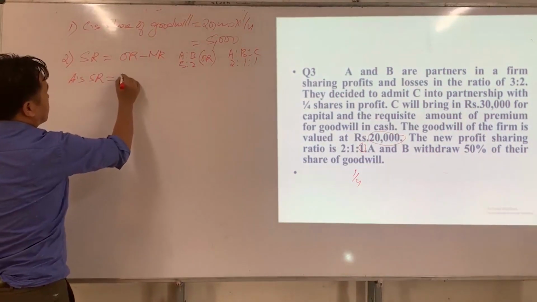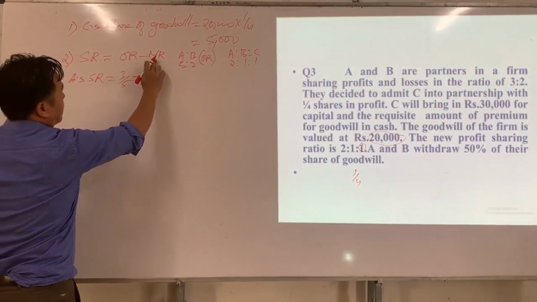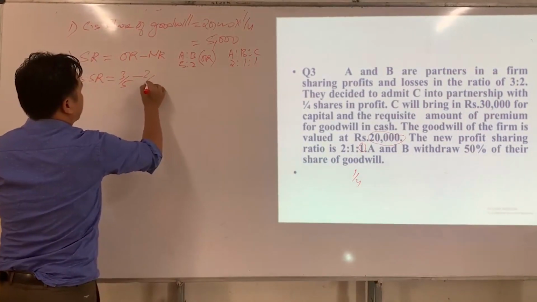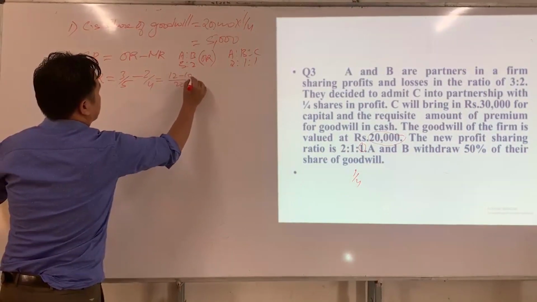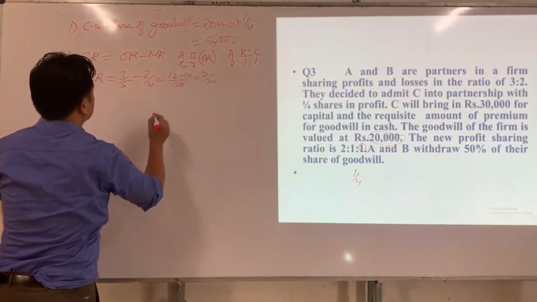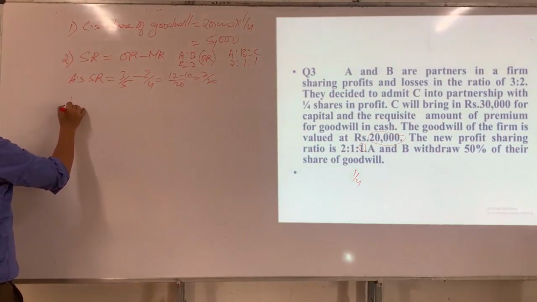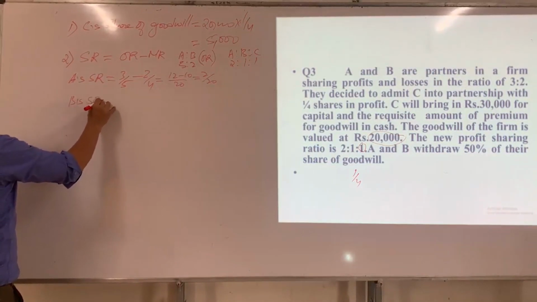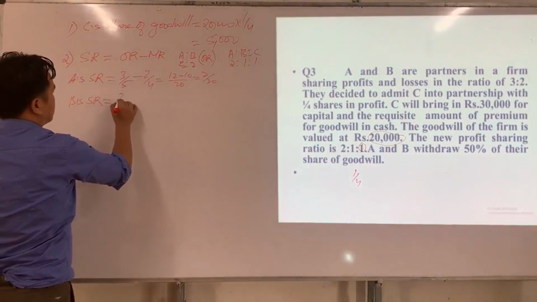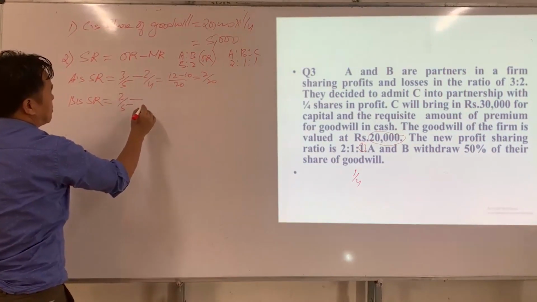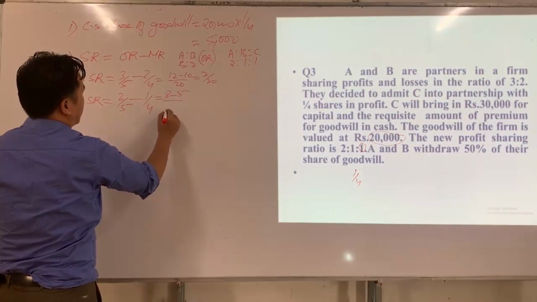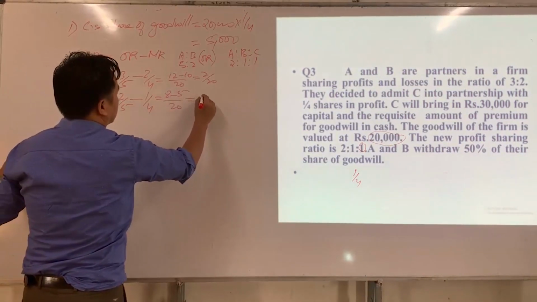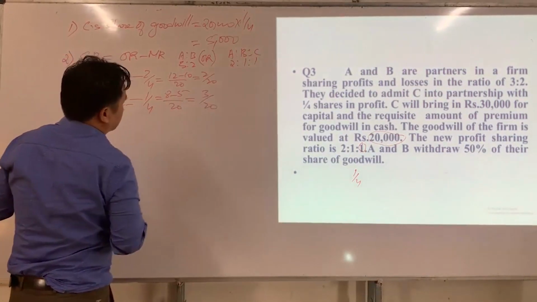So what is A's old ratio? 3/5 minus A's new ratio? 2/4. 12 minus 10 divided by 20, which is 2/20. Now we have to find B's sacrificing ratio. What is B's old ratio? 2/5 minus what is B's new ratio? 1/4, which means 8 minus 5 divided by 20. How much did we get? 3/20.